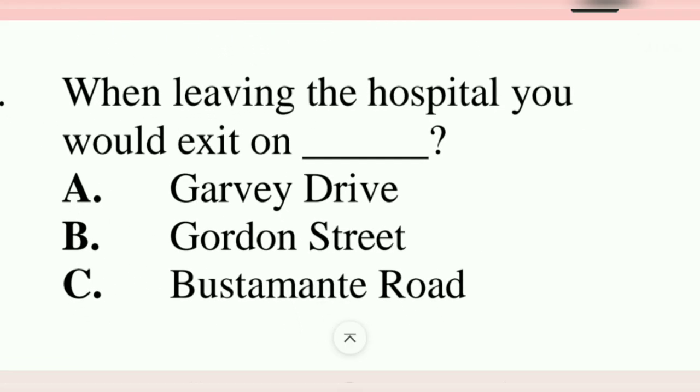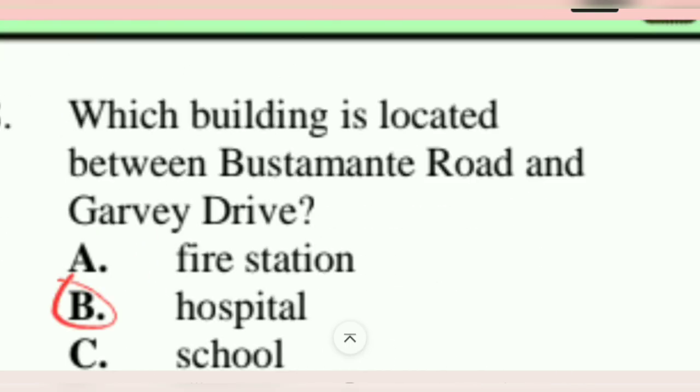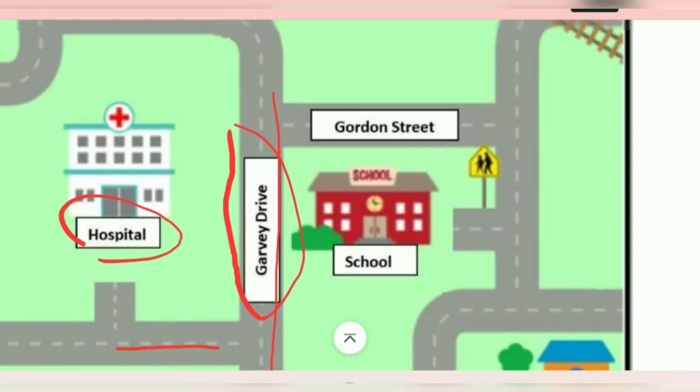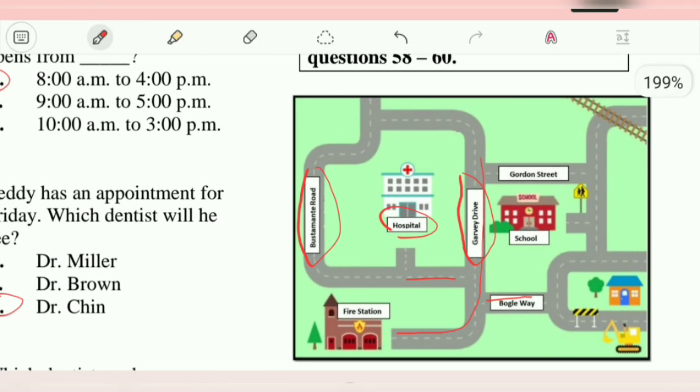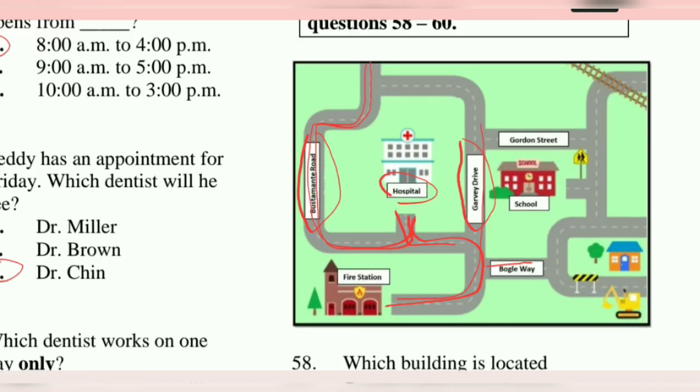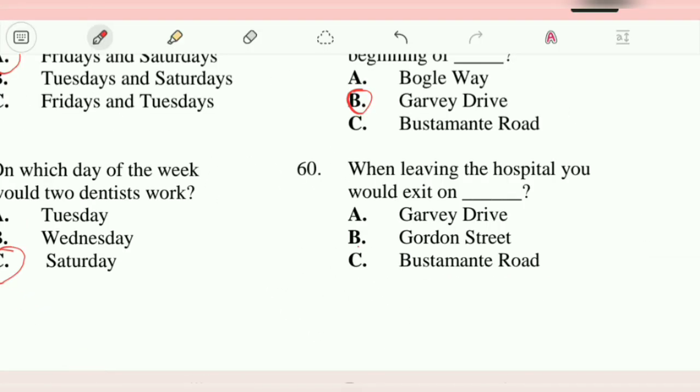And we're down to the very last one. Happy dance. Clap your hands. Thank you for being here to the very end of the 60 items. When leaving the hospital, you would exit on which street? You're leaving the hospital. Where's the hospital? Let's find the hospital. Here is the hospital. When you leave, you have to look for the exit number. So leaving the hospital, you're going to come here, and you're going out here to exit. So more than likely, you're exiting on Bustamante Road. Because to leave and come this way, you're going to the station. So you're leaving, exit means to go out, to leave. So you're going out on Bustamante Road. Let's see if they have that there. And that's at C. Good job, guys.